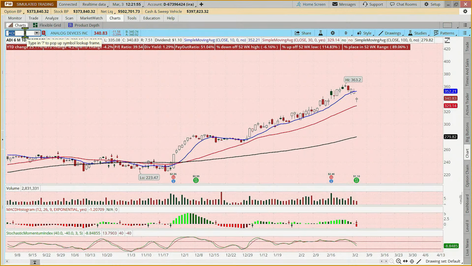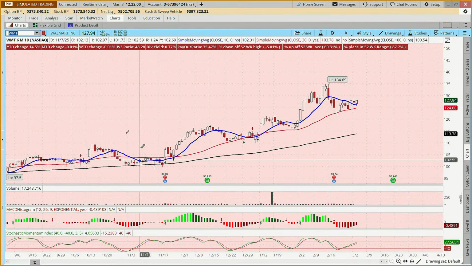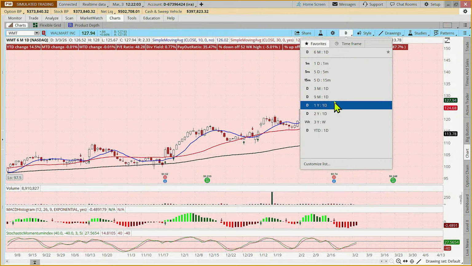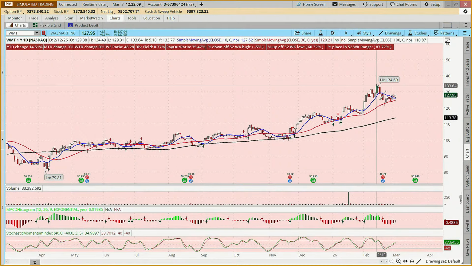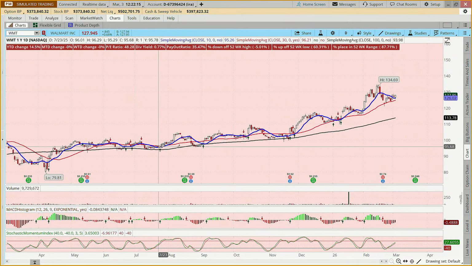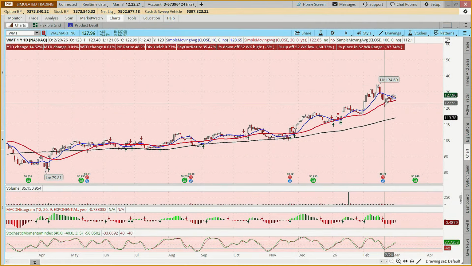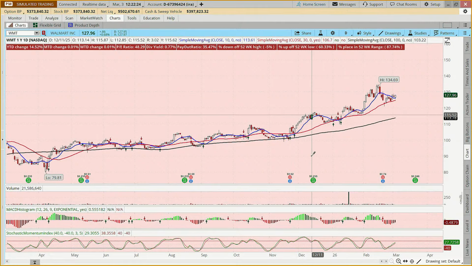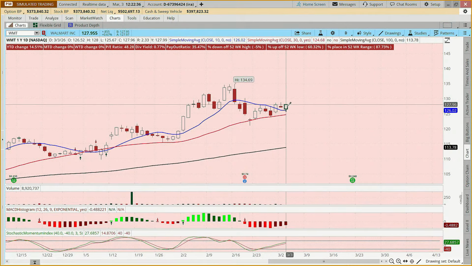If we look at something like Walmart. Now, with Walmart, and this is just 6 months, if we come out to a 1-year chart, we've gone from $80 a share up to 134. And it hasn't raced up the hill, but it's just been quietly uptrending. It came down and hit this 30-day moving average. And again, some might call that a phantom red because it traveled below the 30-day moving average and then closed just above. But it's moving up again today.